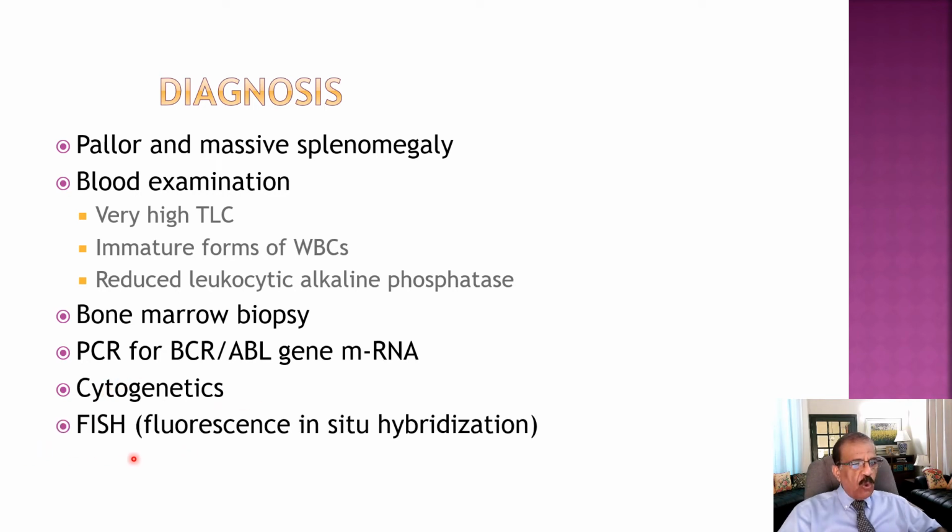And then this is called FISH. This FISH is short for fluorescence in situ hybridization. This would also determine the presence of BCR-ABL gene present in the chromosome in the blood, and this is a relatively easier test as compared to cytogenetics. So this is replacing cytogenetics, but both are available and both can be done, and any of the two can be done. So if you go this way, I think you will have exactly complete and accurate diagnosis.